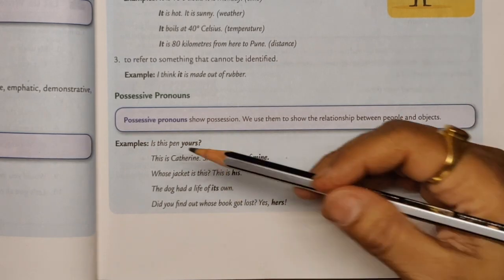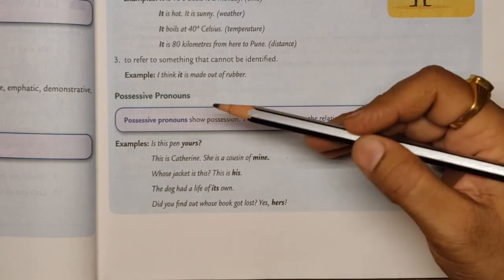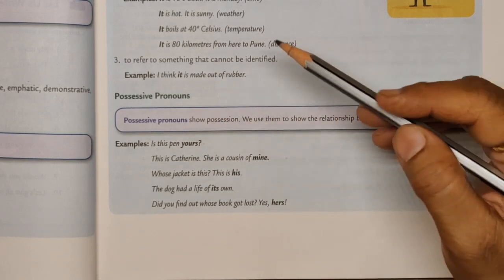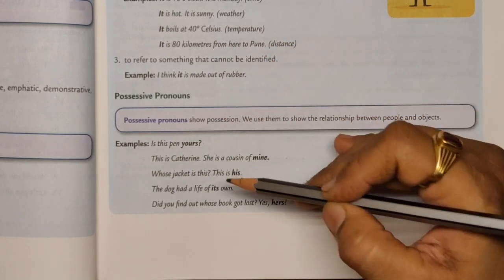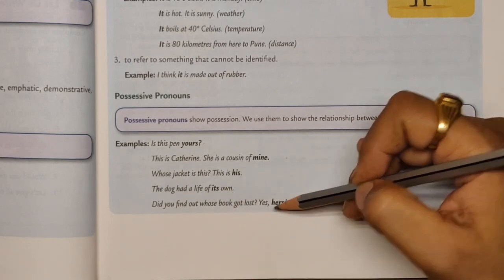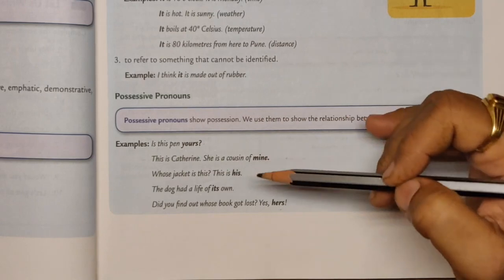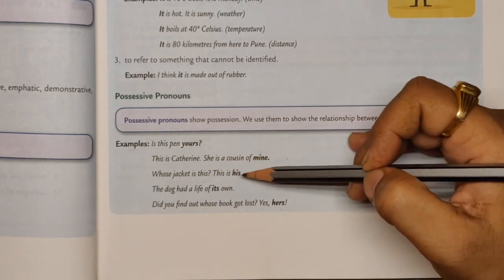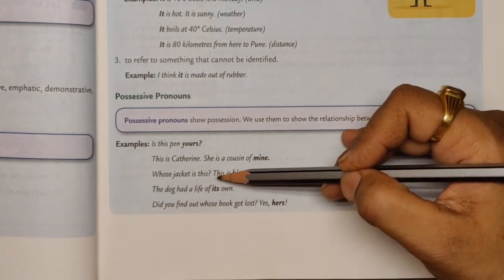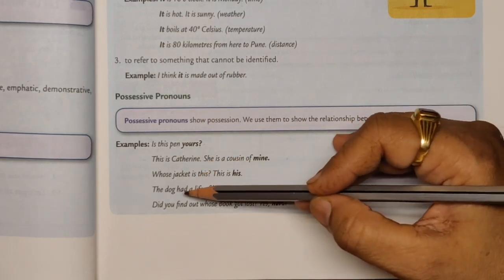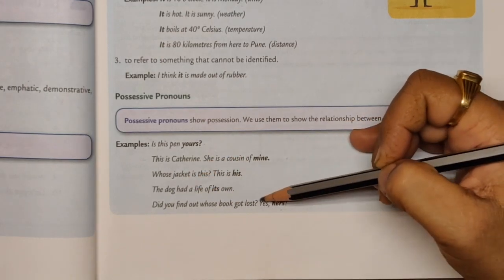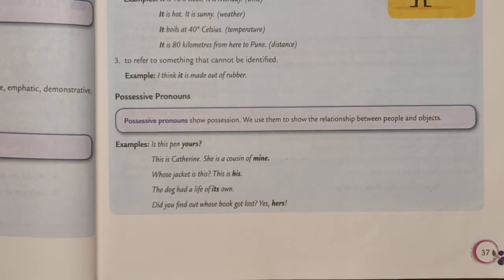Like, is this pen yours? Yours is a possessive pronoun. Mine, his, its, hers. I'll read some sentences. This is Catherine. She's the cousin of mine. Whose jacket is this? This is his. The dog had a life of its own. Did you find out whose book got lost? Yes, hers.